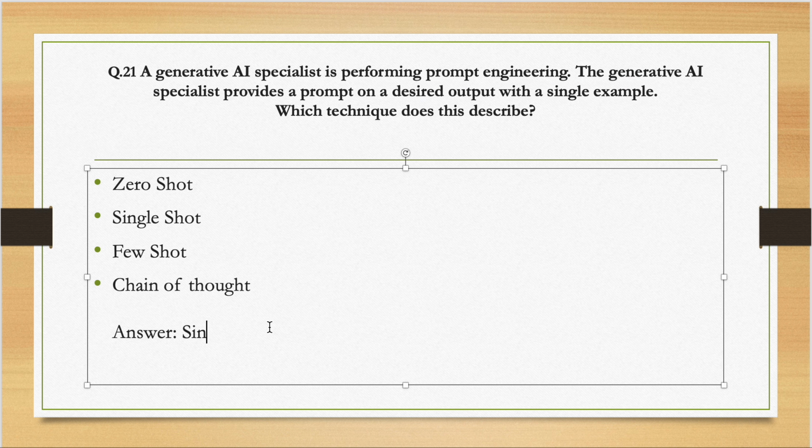So single shot prompting. In zero shot, we do not provide a prompt. In single shot, we provide a single prompt. In few shot, we provide certain prompts like 2, 3, 4. In chain of thought, we provide prompts that are linked to one another. So it's a simple question.